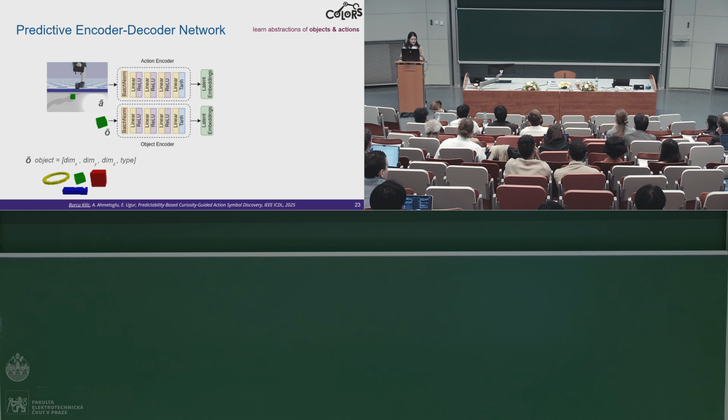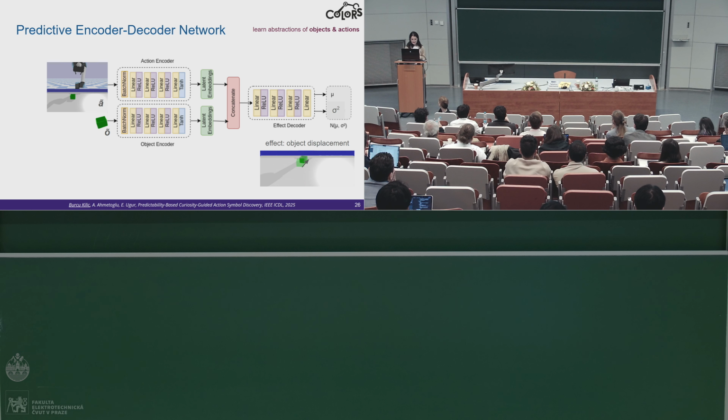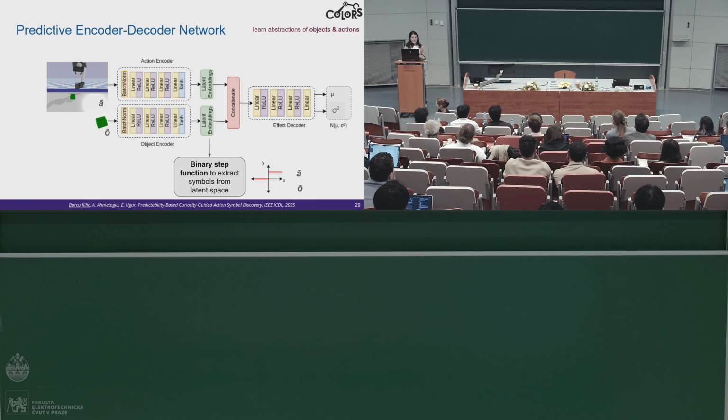As for the first question, we don't use the image of the object, but we use the object features, which are the sizes of the object and some type of the object, whether it's hollow or not. So we have features like that we use. And then for the second question, as I can show here, we find some latent embeddings that are produced by tanh, and then we use this binary step function to make them either zeros or ones. So we always have action symbols like 0, 1, 1 or 0, 0, 0. Okay. Thanks for the question.